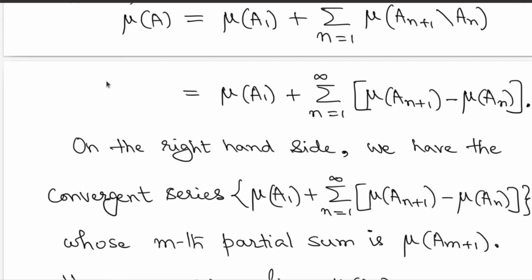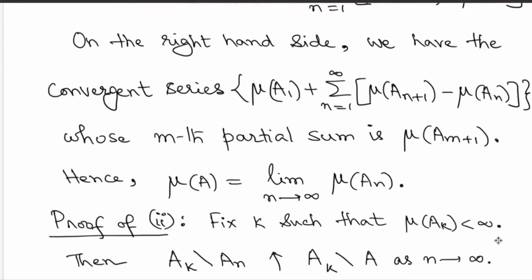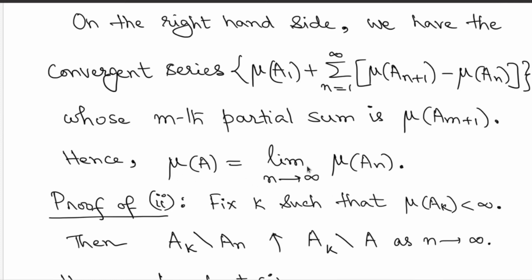But since this countable additivity holds, you are basically saying that measure of A is nothing but the limit of this series, or the summation of the series, but that is nothing but the limit of the partial sums. But the partial sums themselves are nothing but measures of A_{m+1}, and therefore you immediately get that measure of A is nothing but the limit of partial sums, which is nothing but this quantity. So here we have used the fact that the series value is equal to the limit of the partial sums, and that allows us to claim this equality.